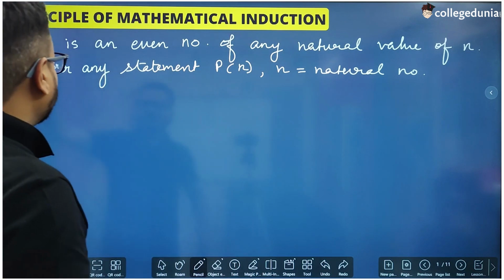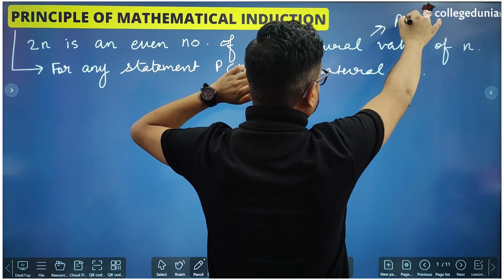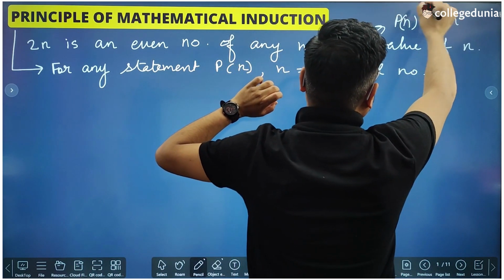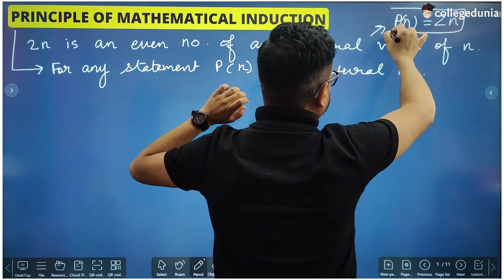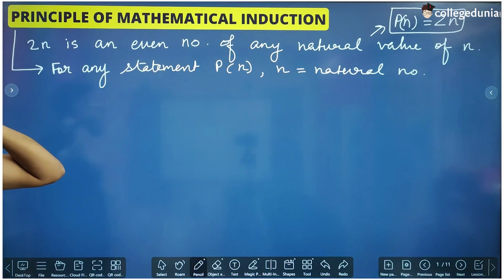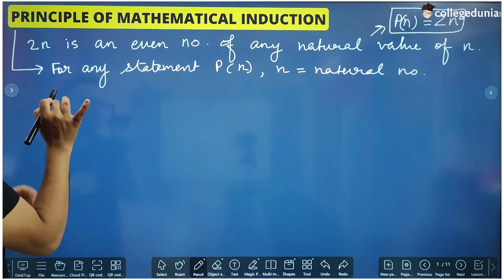For example, this can be written as Pn equal to 2n, where n is a natural number, right? So we have to prove that this 2n is always an even number, right? So for any mathematical statement Pn, this principle can be applied.